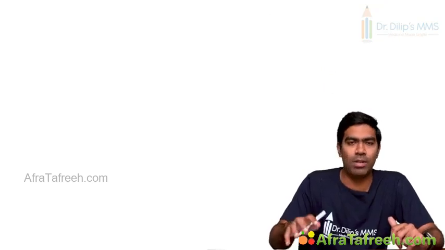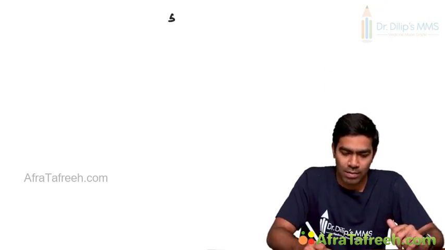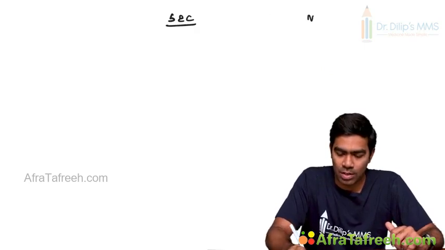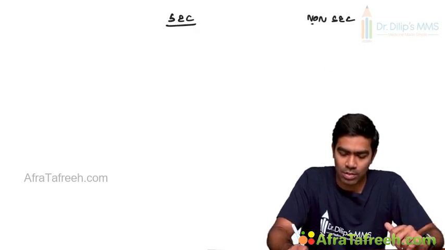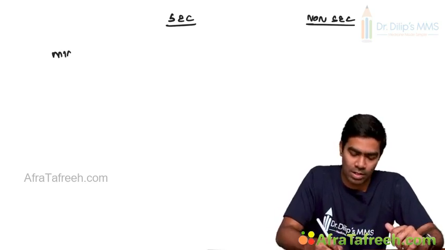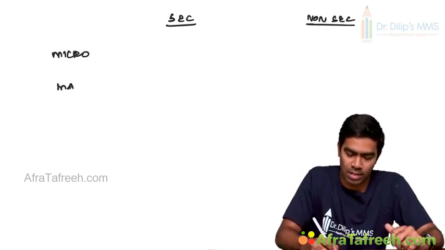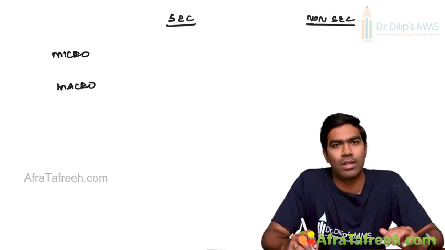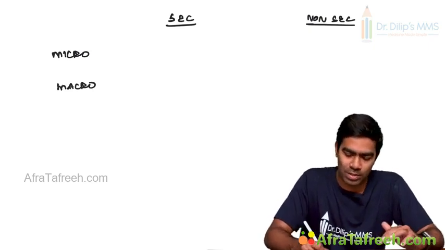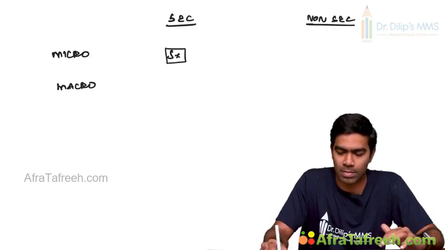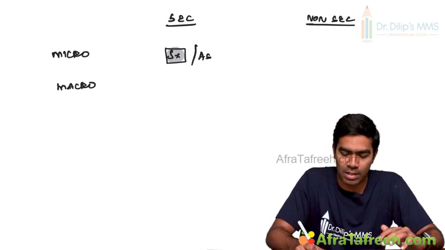Then let me put a table. So you have secretory tumors and you have non-secretory or non-functioning tumors. Then I can write microadenomas here, and macroadenomas here. Secretory microadenomas generally tend to be symptomatic very commonly, but rarely they can be asymptomatic also.